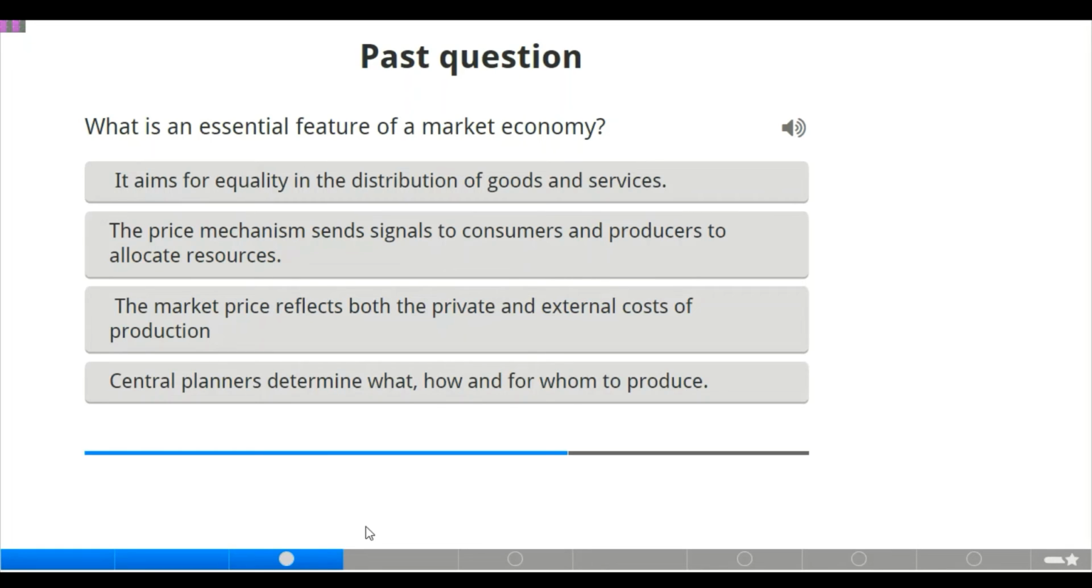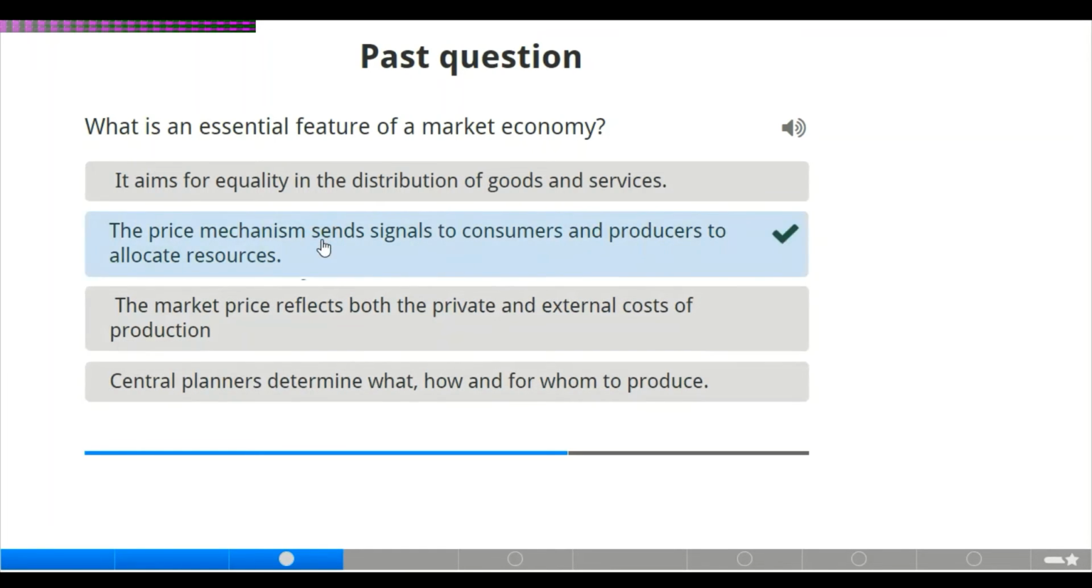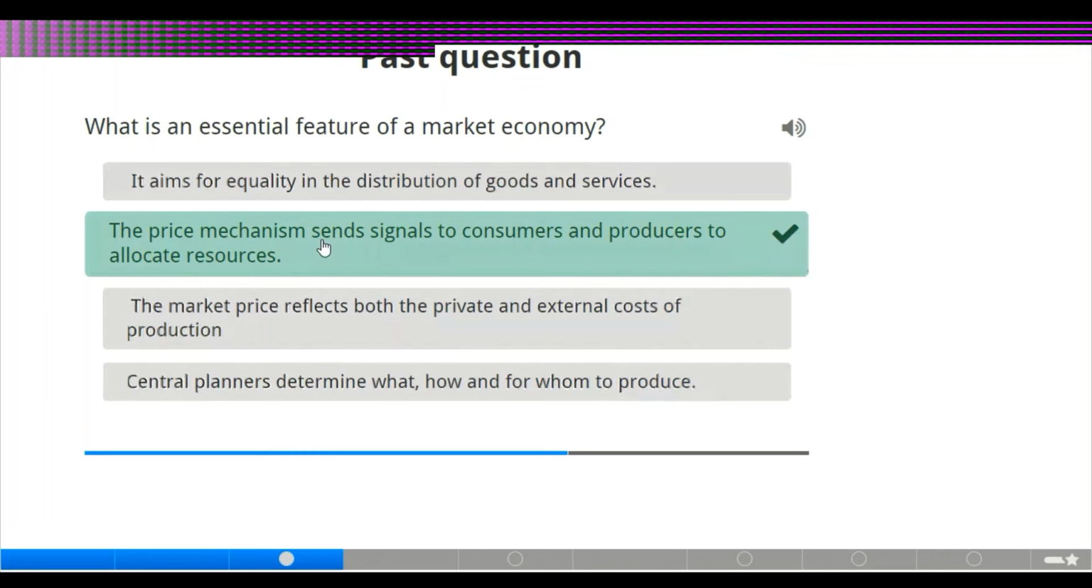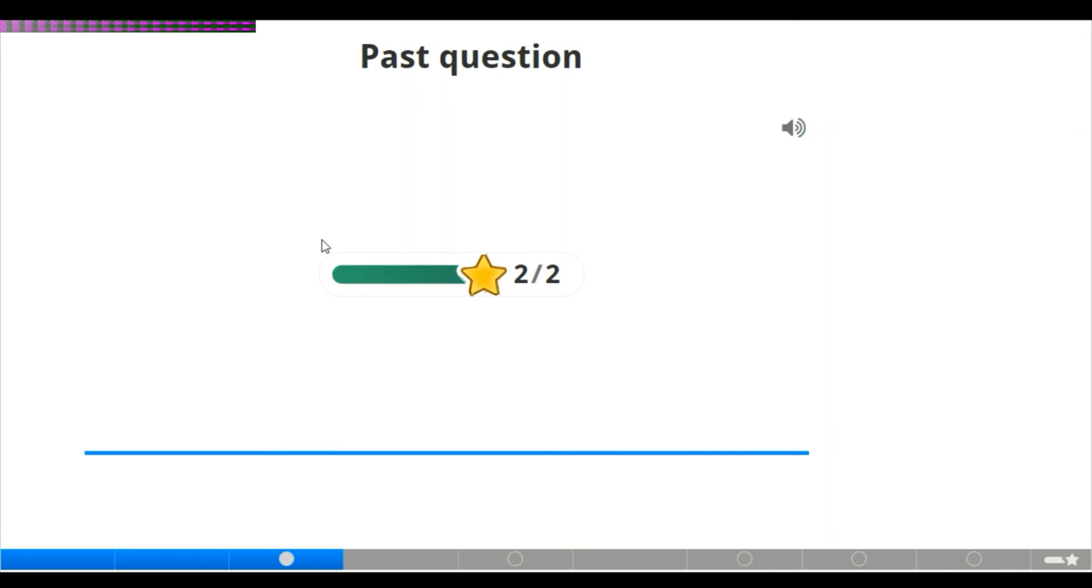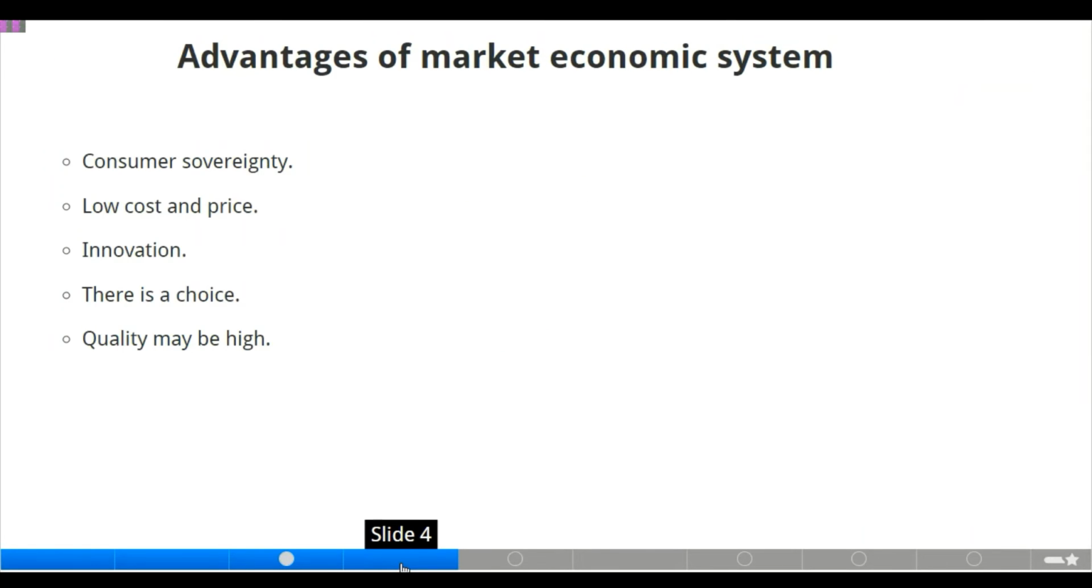The market price reflects both the private and external cost of production? No. Central planners determine what, how, and for whom to produce? No. Of course, the answer is the price mechanism sends signals to consumers and producers to allocate resources, because consumer is also known as the demand while producer is the supplier. Moving to the next slide where we have the advantages of market economic system.